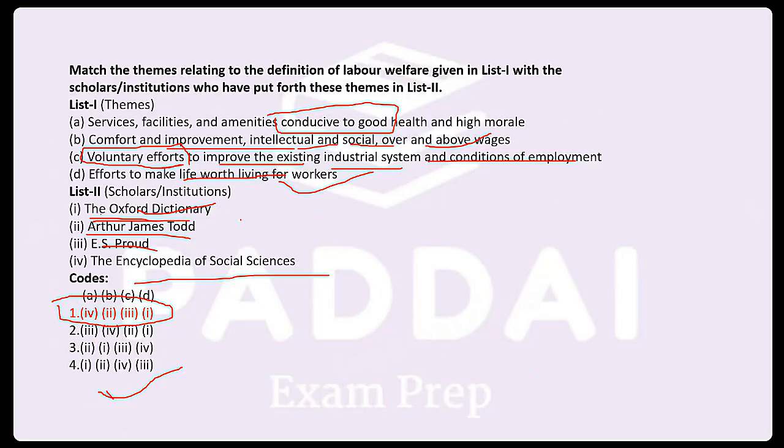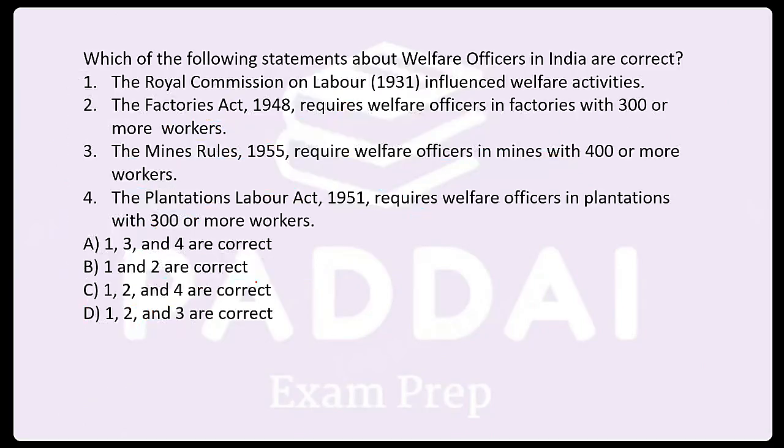So each and everything will have the keyword. Oxford is just these 4-5 terms or words. This is the only definition given by the Oxford Dictionary. Then for Proud, voluntary efforts is the keyword. And intellectual comfort, intellectual, social and overall above the wages is given by Arthur James. And providing the proper facilities within the system is given by the encyclopedia.